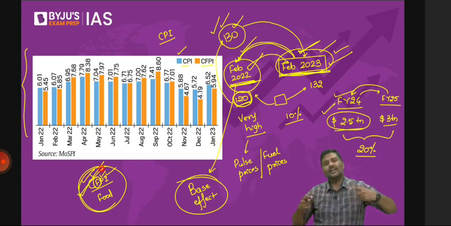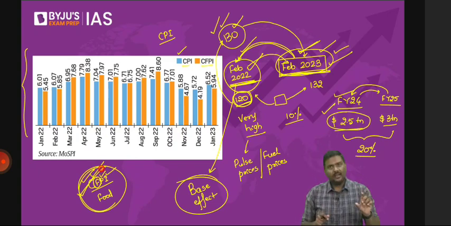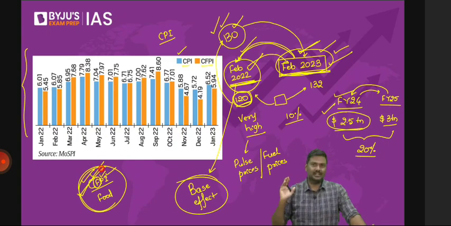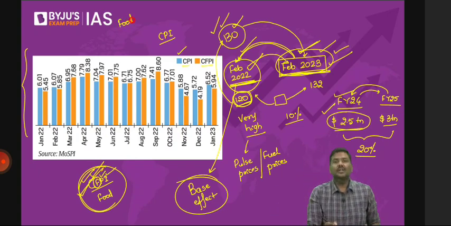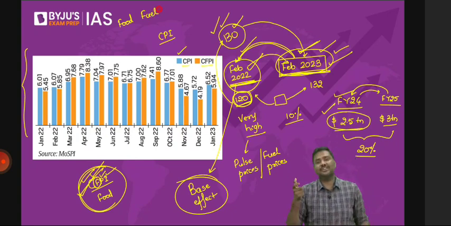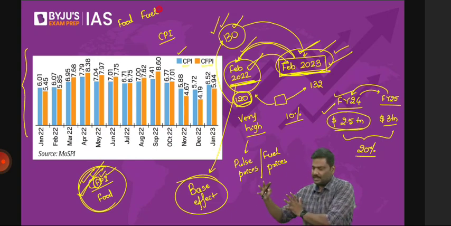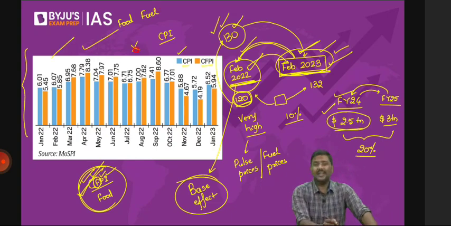And why do we keep track of this? Simple. We want to find out how much the price level changes in the food market. Why do we need to track? Because it will affect me. It will affect you. It will affect businesses, etc. That is the precise reason we track the prices of food articles. We track prices of fuel articles as well. There is a term called fuel inflation. Fuel inflation means we have certain fuel articles and we track only those fuel articles. So this is basically information. Please do not learn this particular data by heart. It doesn't have any importance for UPSC.